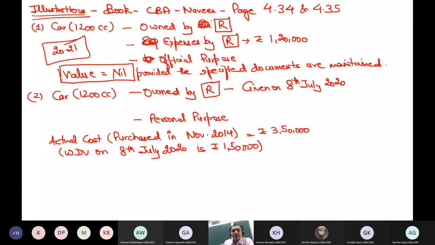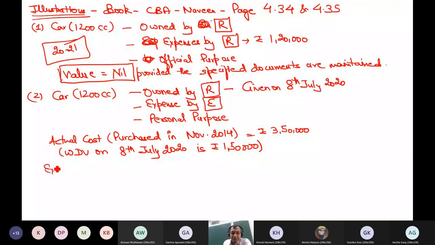But it doesn't mean that the entire information which is given to me is of use. So much information which is given to me in the question might be just to create some confusion so that it checks the knowledge of the candidate. Expenses incurred by the employee. So who incurs the expense? Employee. Expenses by employee.